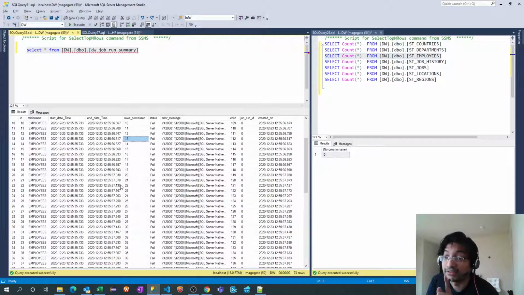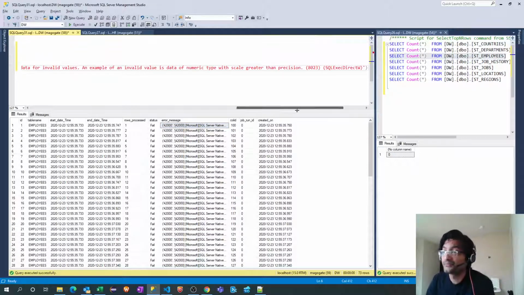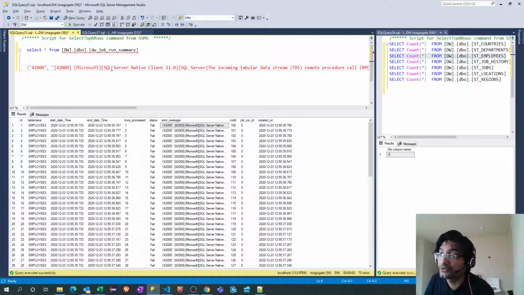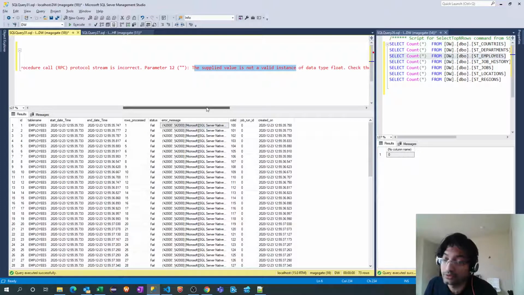That is one thing. Another thing, the beauty of our error handling is that now we can actually identify what the error is. So if I go and check this error message, it's telling me it's a SQL Server error. Definitely, it's not a Python error. So that means while inserting, something went wrong. So inserting into the database, what is wrong? If you see, the supplied value is not a valid instance of data type float. So we have seen that it is trying to insert NaN, whereas the database is expecting a float value, and we have seen that in earlier videos.